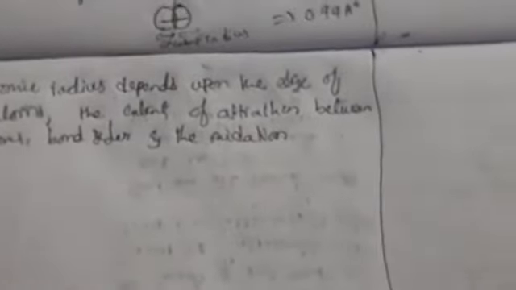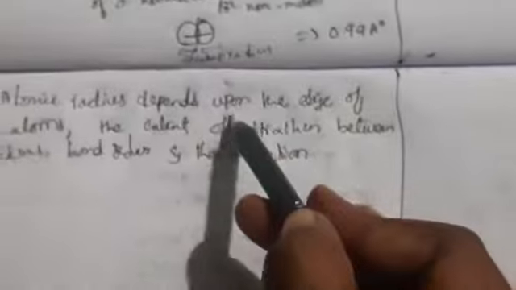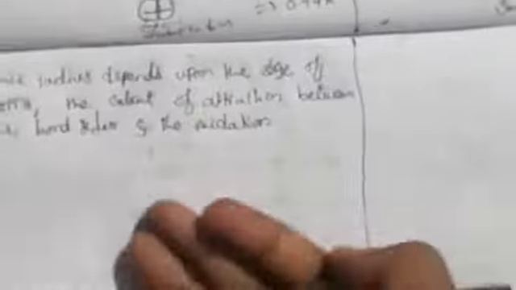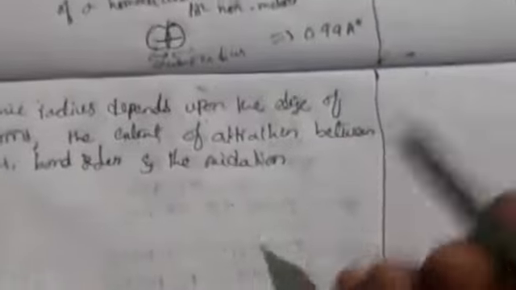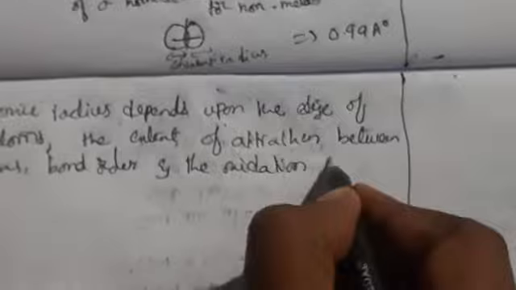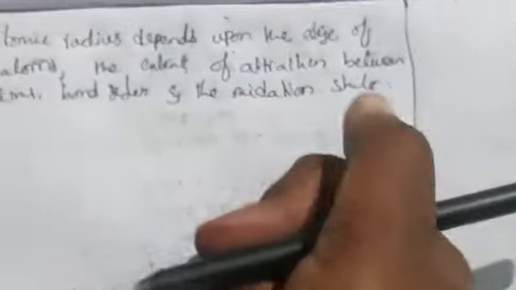In the periodic table, if you take the s block elements, p block elements, the size will increase. Whenever the atomic number is increasing, automatically the size is going to increase. So whenever the size is increasing, the atomic radius is increasing. And also the attraction between atoms, if you take hydrogen and lithium, will also change, and the bond order, and it also depends upon the oxidation state. Okay, so in a period and in a group it is going to have.